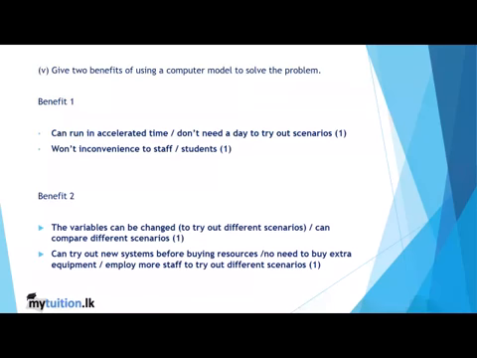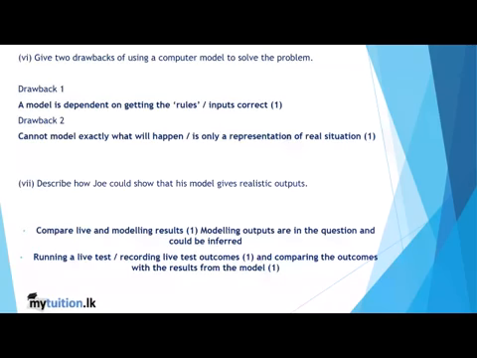Next one, give two benefits of using a computer model to solve the problem. So benefit 1, can run in accelerated time, no inconvenience to staff. Benefit 2, the variables can be changed, can compare different scenarios, or can try out new systems before buying resources. No need to buy extra equipment or employ more staff to try out different scenarios. Those are the benefits given by a computer model.